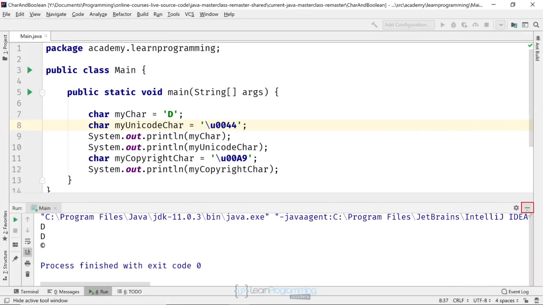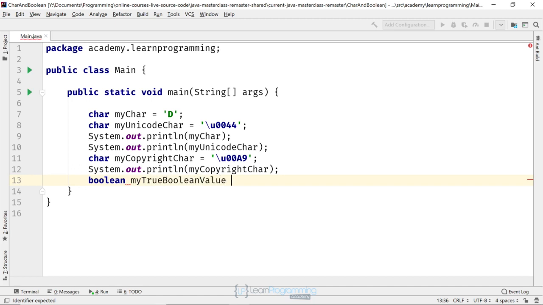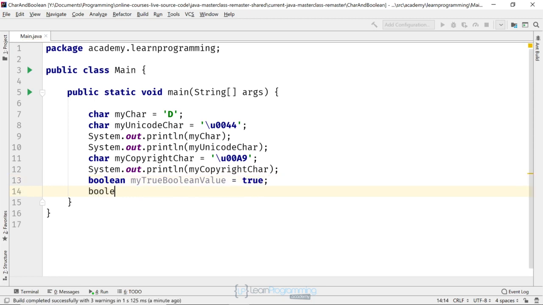So what we want to do now is create a couple of boolean variables. Let's go ahead and do that. I'm going to type boolean. We'll call the first one myTrueBooleanValue, and we'll assign that to be true. We just type true in lowercase with a lowercase t and enter there. And we'll do the same on the next line, myFalseBooleanValue is equal to false. So it can have 1 of 2 values, either true or false.